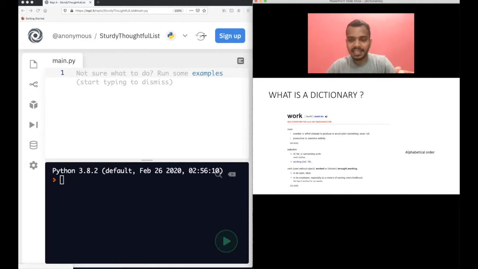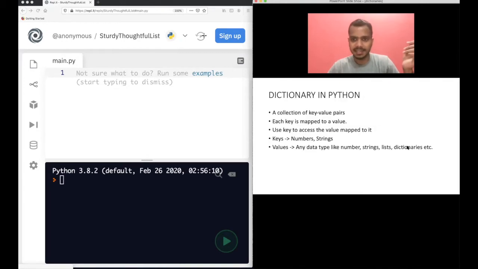In a real life dictionary, each word is a key, and for each word you have a meaning, which is a value. For every key, you have a value. That's how the mapping works, and that is what is stored in a dictionary. You will understand it a lot better when you see the examples. Now, of course, if you want to access the value, right?